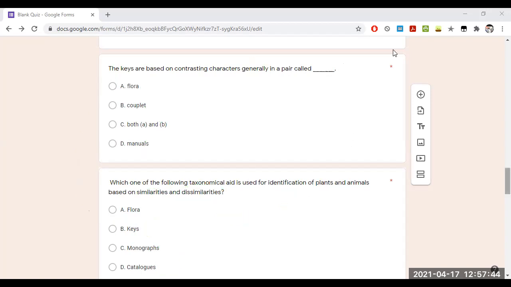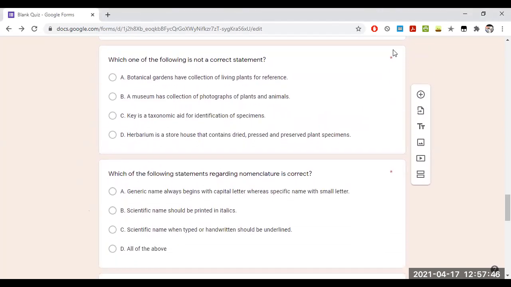Coming to our next question, which one of the following is not a correct statement? It is asking for the statement that is not correct. Botanical gardens have collection of living plants for reference. This is a true statement. Museum has a collection of photographs of plants and animals. This is a wrong statement.